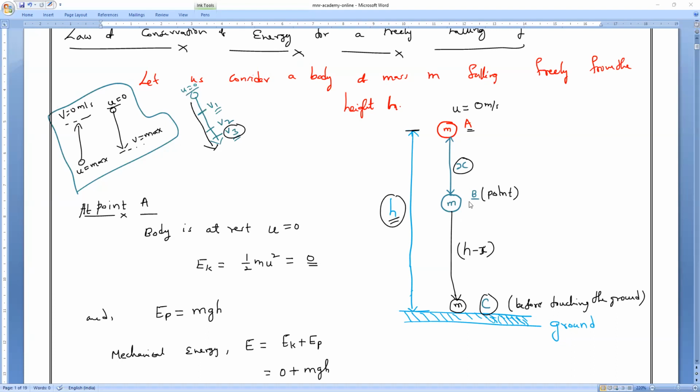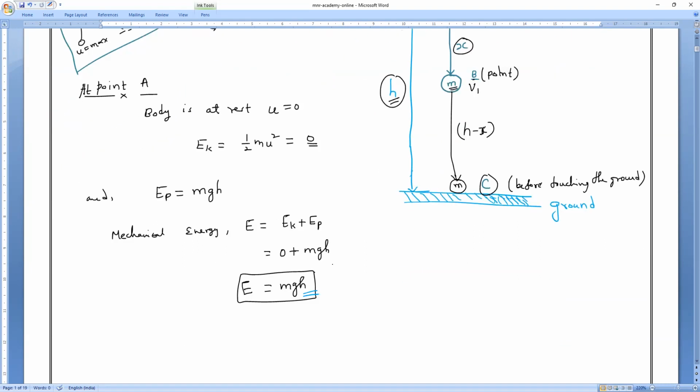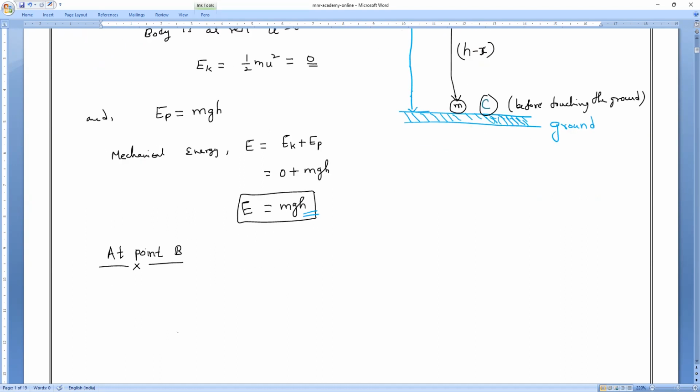Now, let the velocity at point B be V1. What is the velocity, everybody? V1, I am taking. So at point B, all of you write it. Let V1 be the velocity of the body at point B.